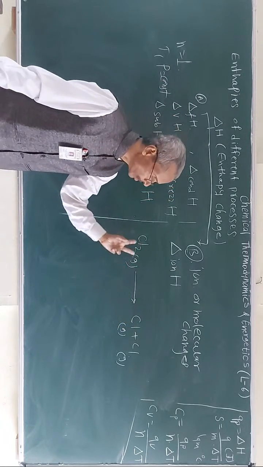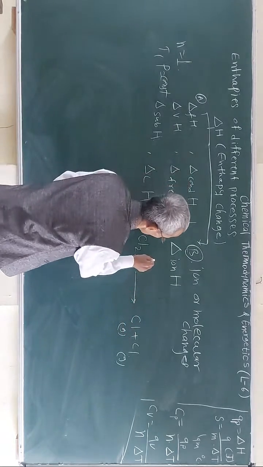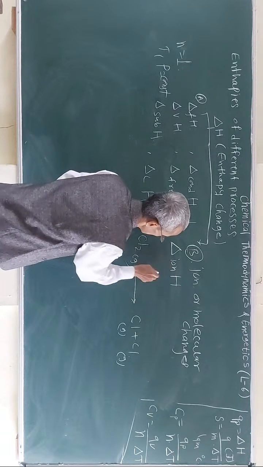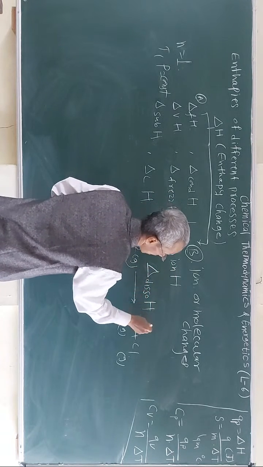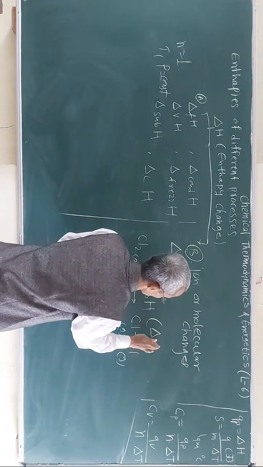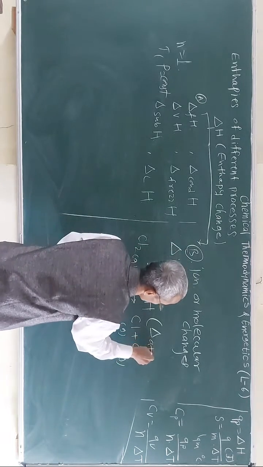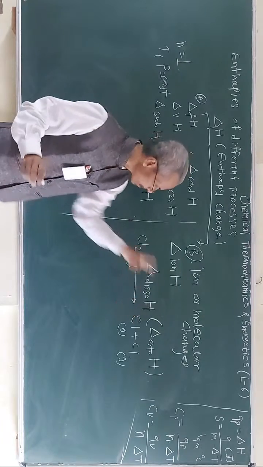This molecule dissociates to form atoms. So this is nothing but the heat of dissociation or heat of atomization, the formation of atoms from its molecule.